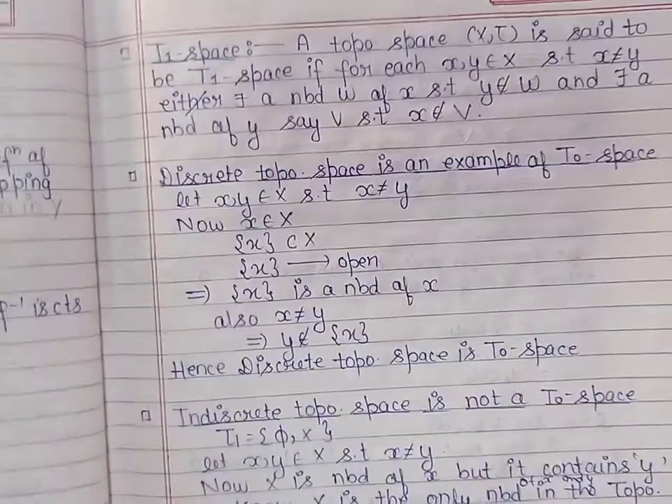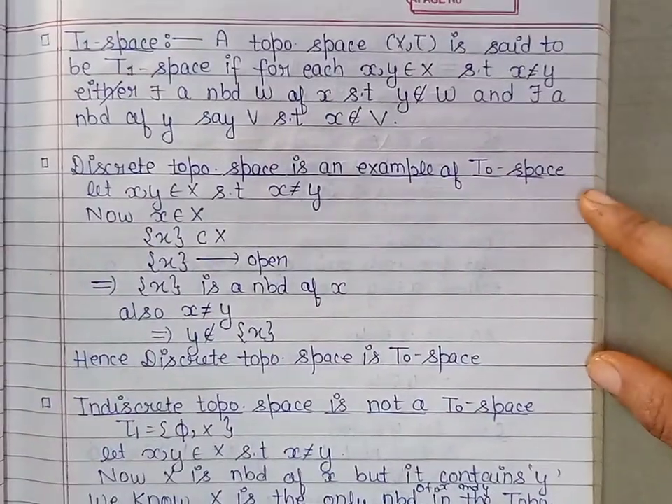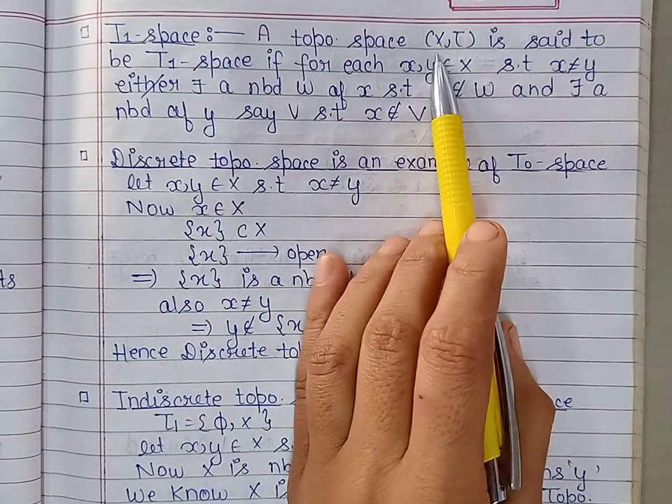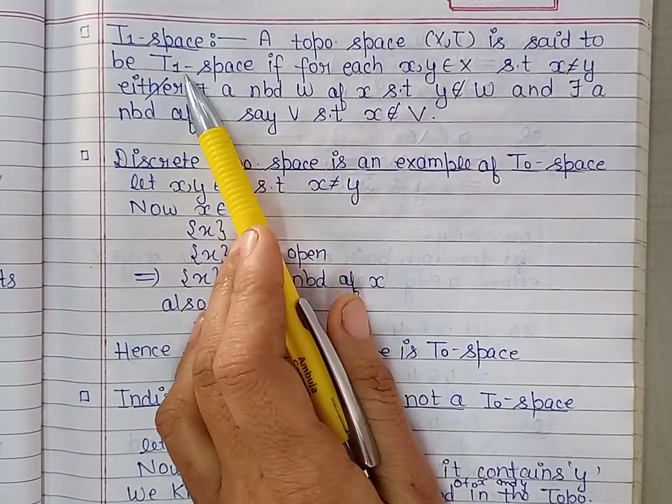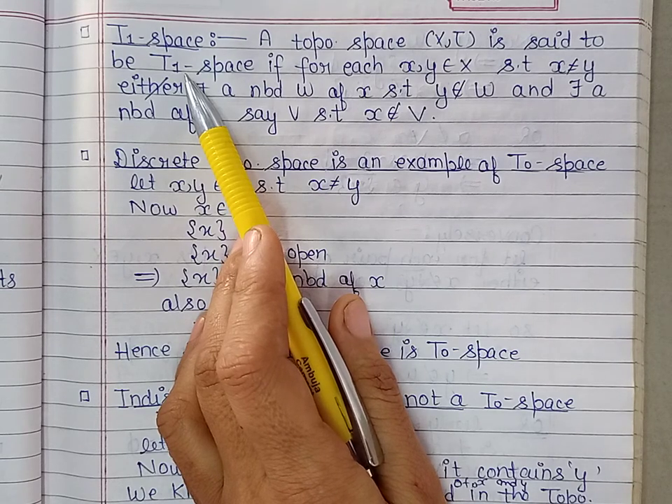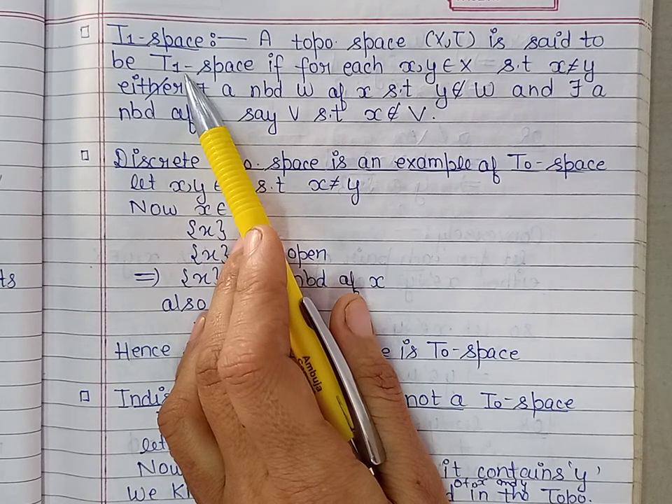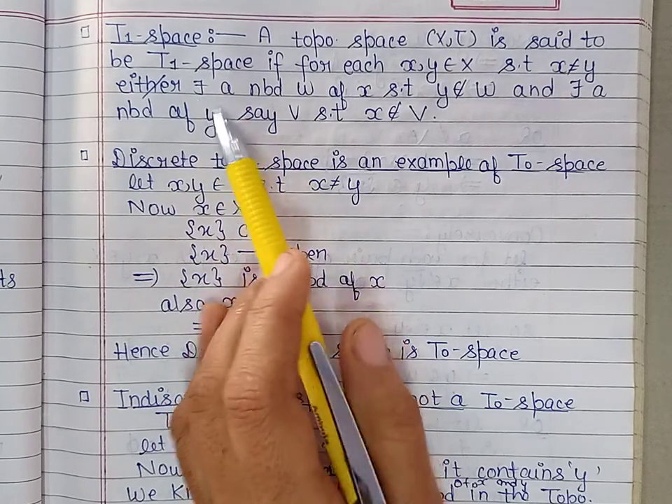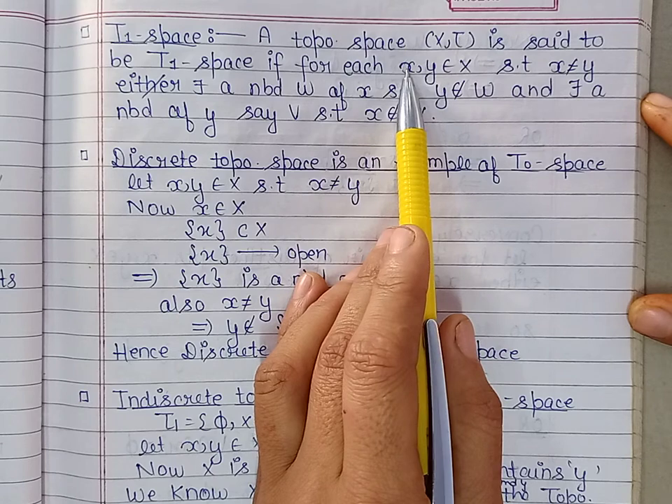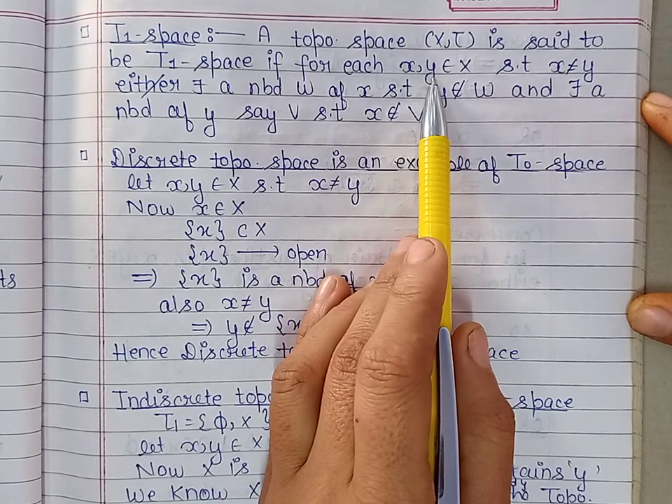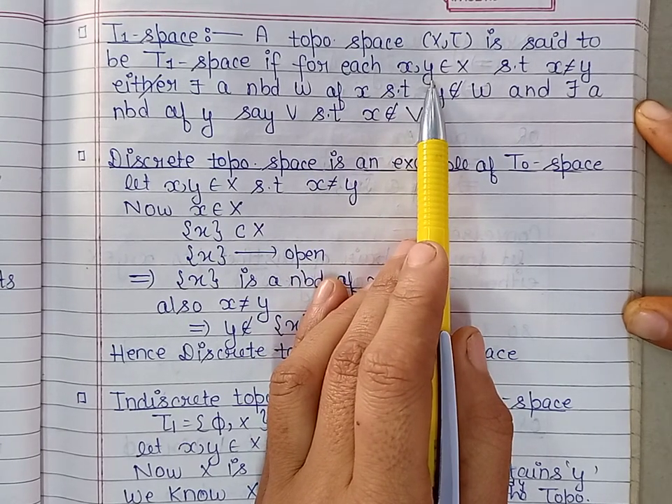In the same way we define T1 space. So a topological space (X, τ) is said to be T1 space if for every pair of distinct points there exists a neighborhood of both such that it does not contain the other point. It means there should be a neighborhood of x which does not contain y, as well as a neighborhood of y which does not contain x.